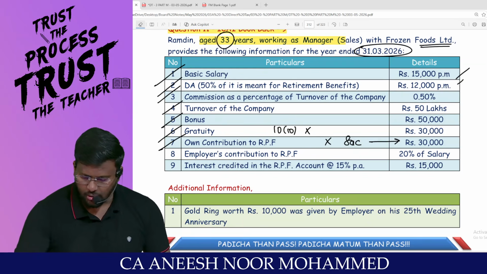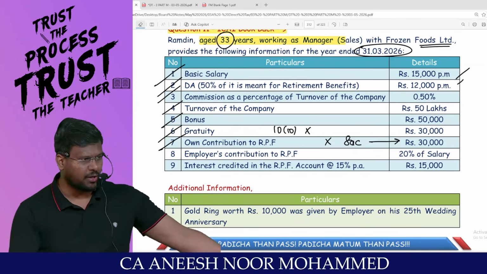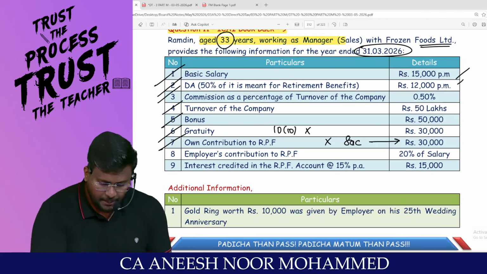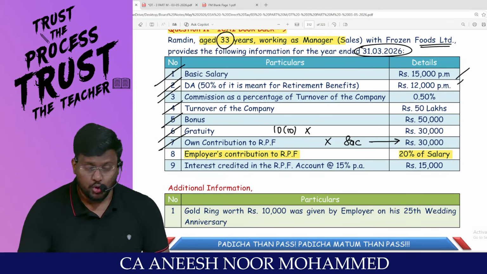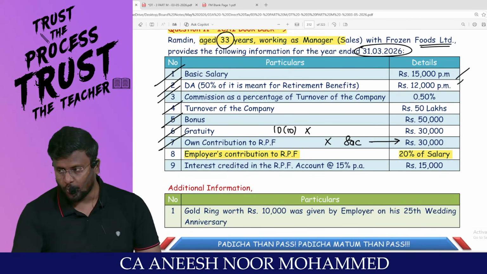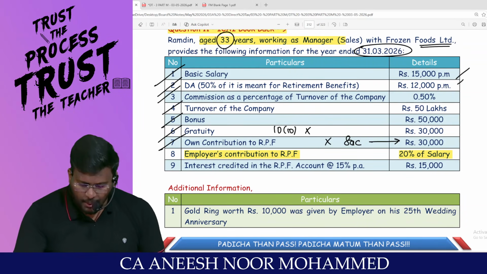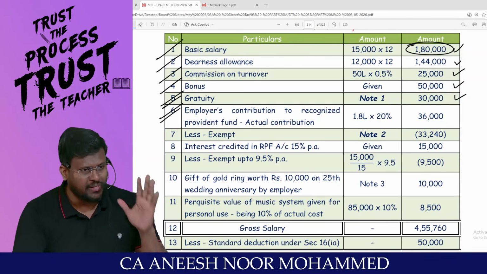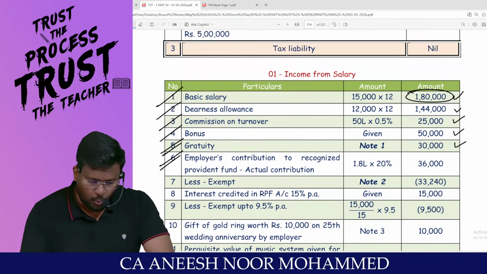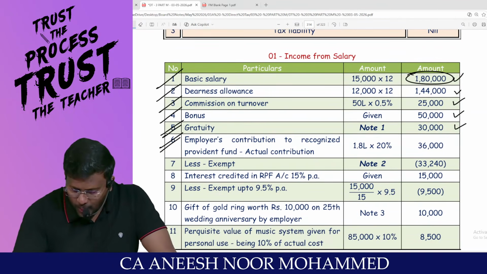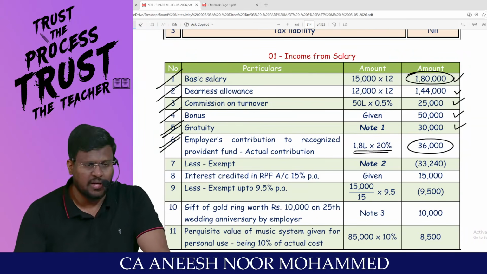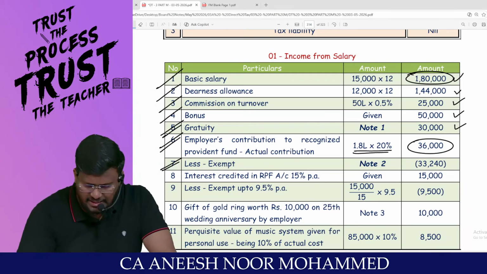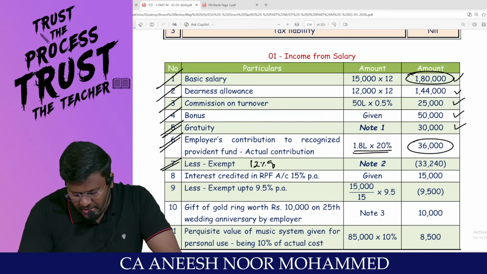If an employee is contributing to the recognized provident fund, it is entitled for 80C because the route is optional tax regime. Employer's contribution to RPF is 20% of the salary. He can contribute only 12% of the salary. So in excess of how much percent? 12% should be taxable. What is the salary? 1,80,000. So 1,80,000 into 20% means the employer has contributed 36,000 rupees. Less exempt. As we all know, 12% of salary is exempt.